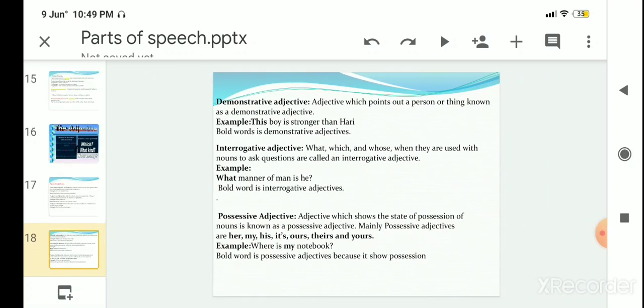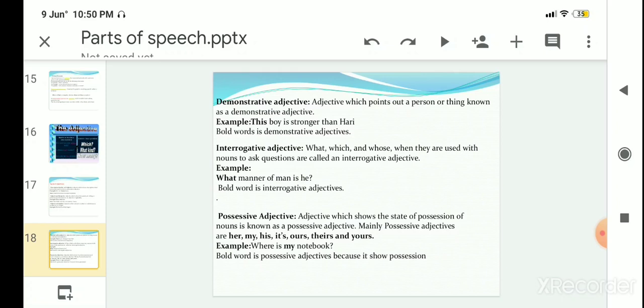Next one, demonstrative adjective. An adjective which points out a person or a thing. For example, this boy. The word this is a demonstrative adjective which points out. Next one is interrogative adjective. What, which, and whose, when they are used with a noun to ask questions, are called interrogative adjectives. Example, what manner of man is he? The word what is an interrogative adjective.